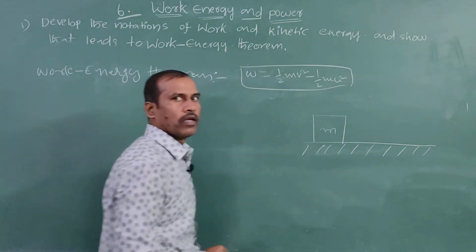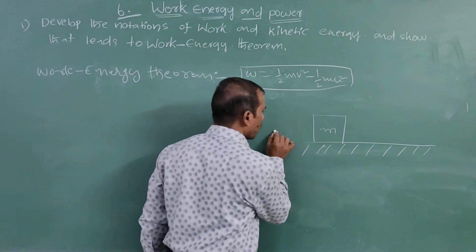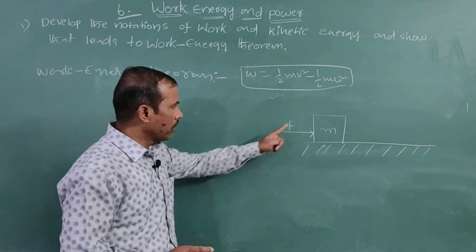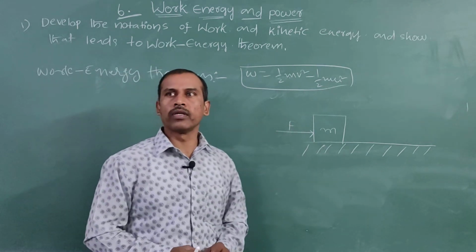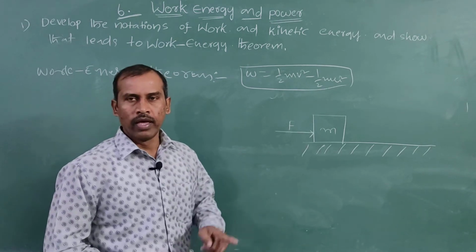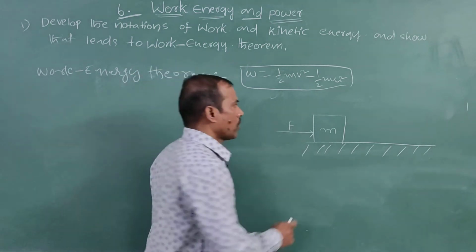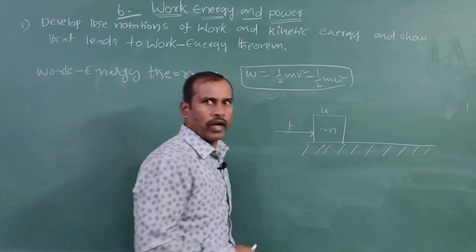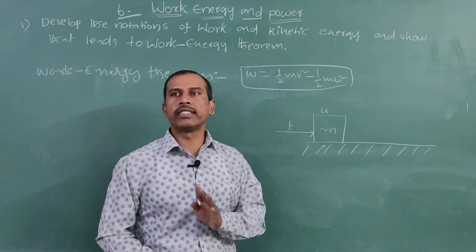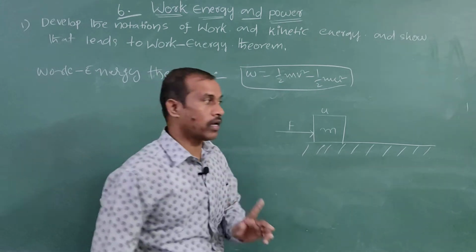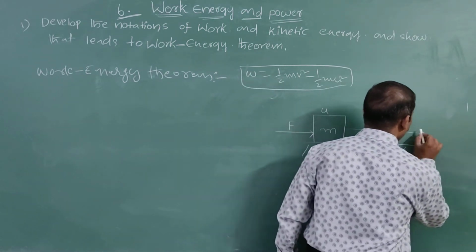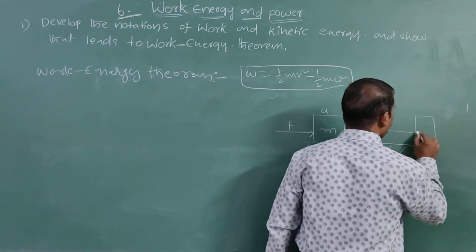The external force acting on this body is F. This body is traveling with uniform acceleration a, its initial velocity u, and it acquires final velocity v after traveling through a distance s. That is, if we apply a force F on this, how much displacement occurs.